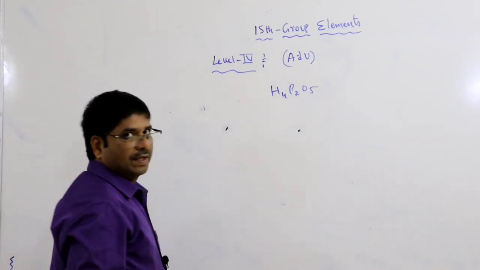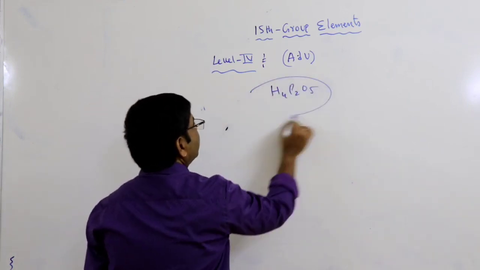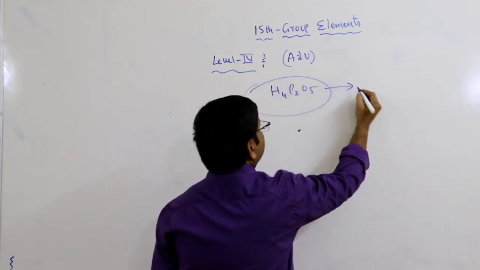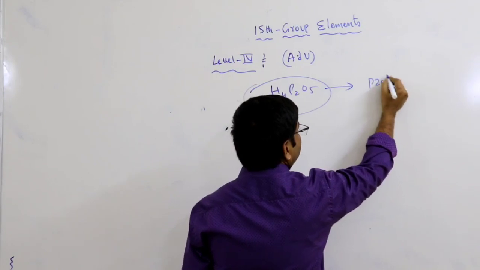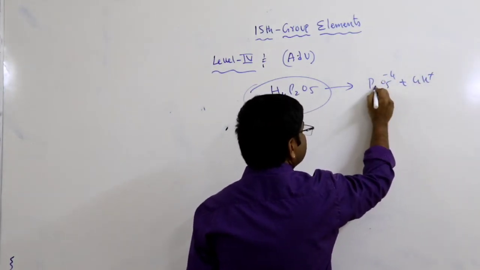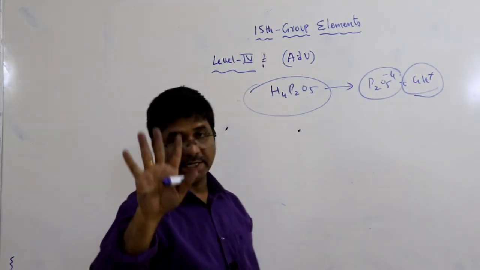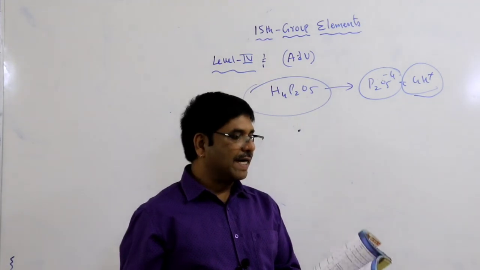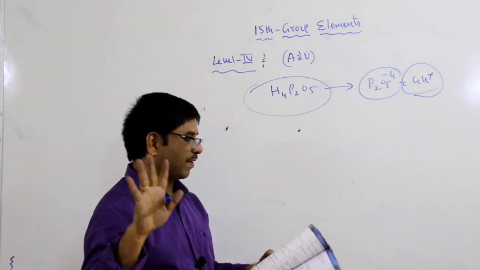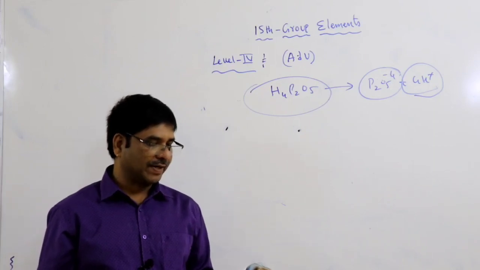H4P2O5, pyrophosphorous acid. It is decomposed as P2O5 4- and 4H+. It is decomposed, so the possible number of H+ ions is 4. So its basicity is 4. Dibasicity is a wrong statement, dibasic acid is wrong.